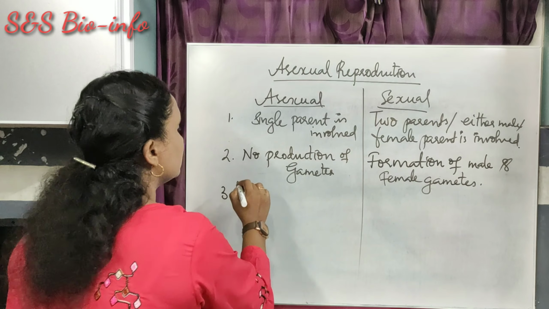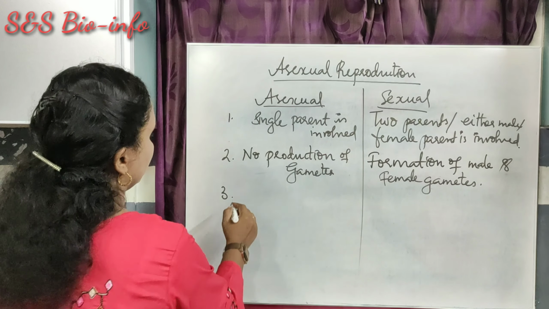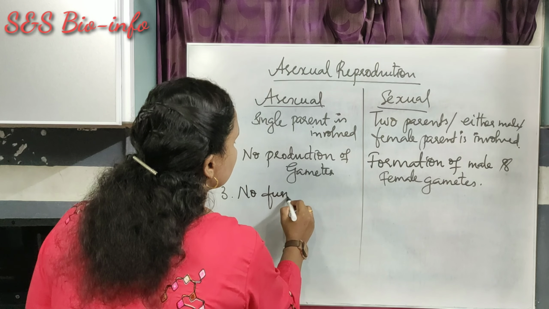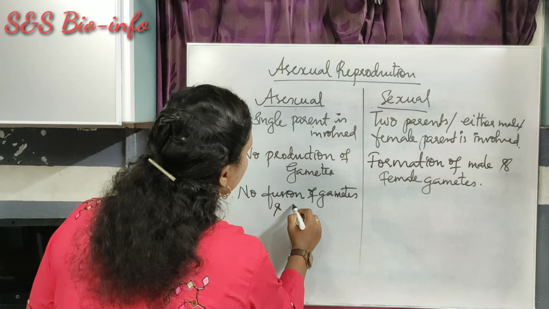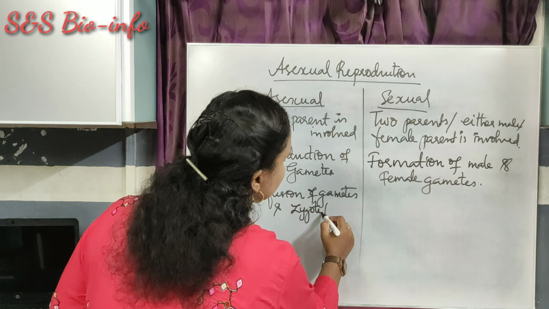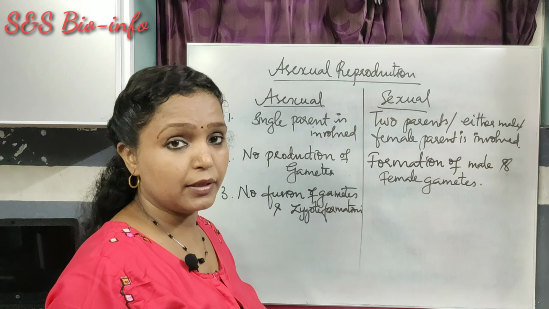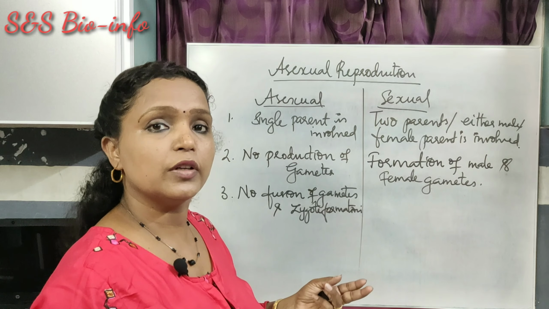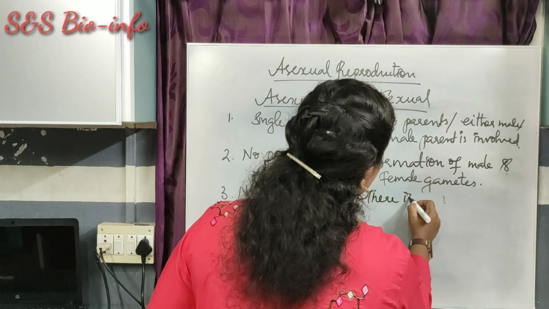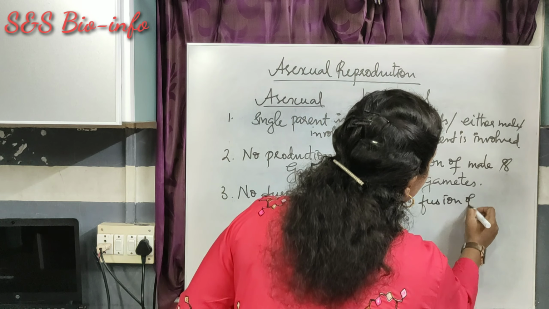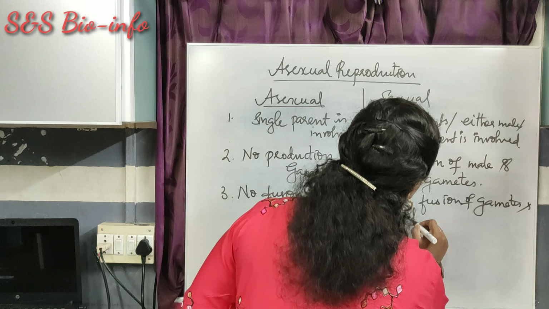Okay, the third difference. As there is no production of gametes, there is no fusion of gametes and formation of zygote here. No fusion of gametes means no fertilization. But in the case of sexual reproduction, the female produces the female gamete, the male produces the male gamete. Both will fuse to form a zygote. That is called fertilization. There is fusion of gametes and formation of zygote.